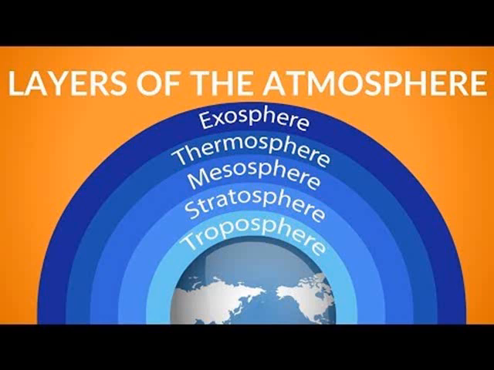Atmosphere is essential for life on earth. This is because the air of the atmosphere provides oxygen gas for breathing by all living organisms, including us. It also maintains the temperature of the earth and protects us from the ultraviolet, that is UV, rays. As we go higher up in the atmosphere, the amount of air becomes less and less.